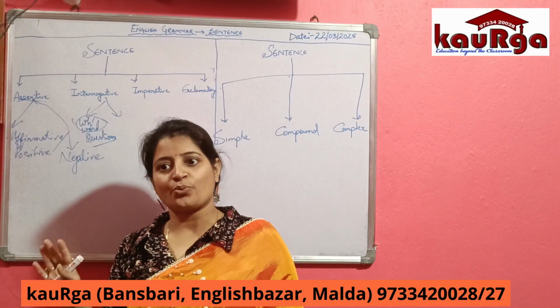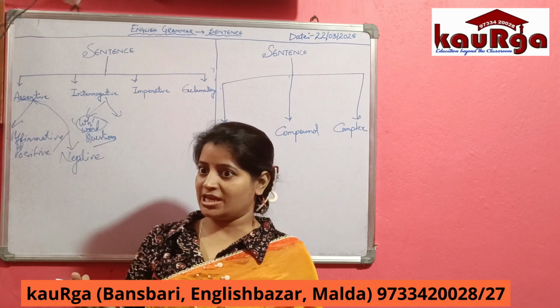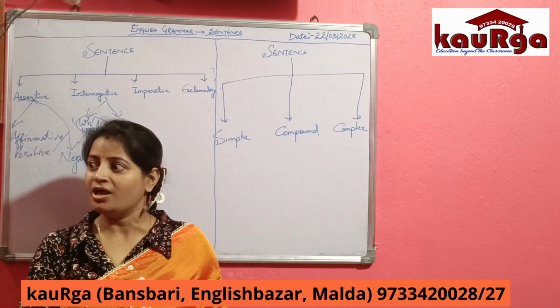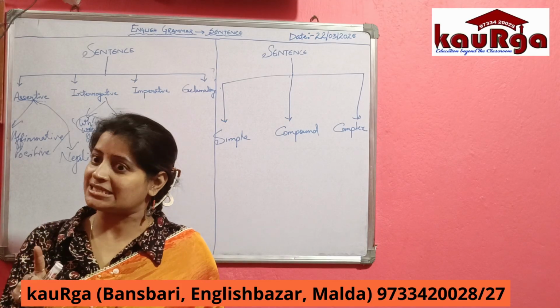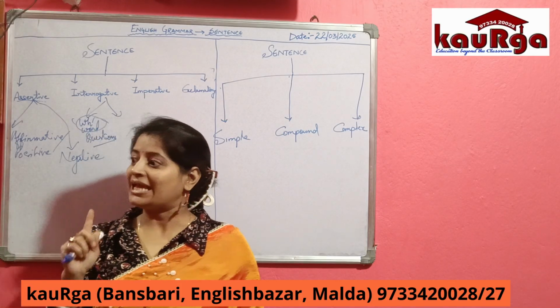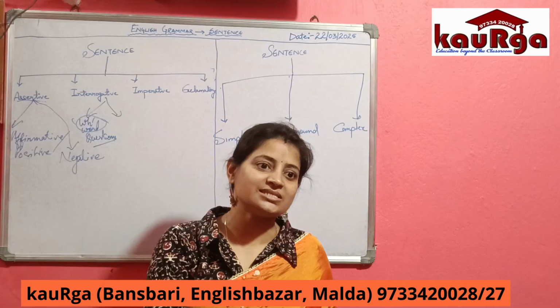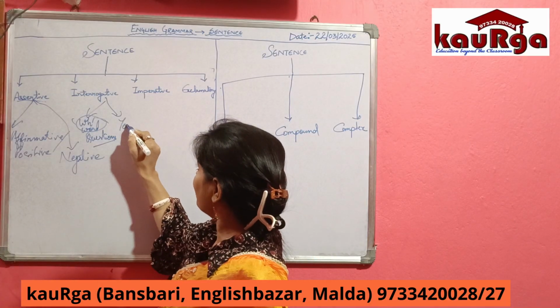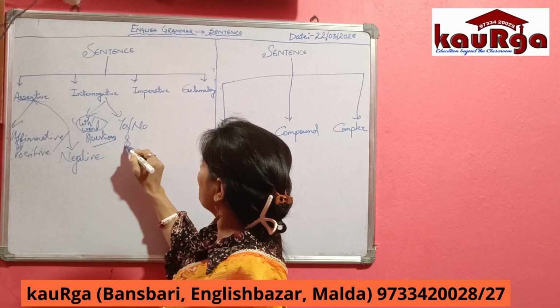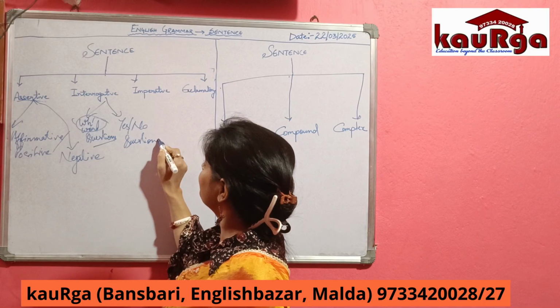Now another question I asked Devoshmita is, Devoshmita, do you like dancing? She answered me, yes. So the questions that can be answered either in yes or no are known as yes/no questions. Clear?